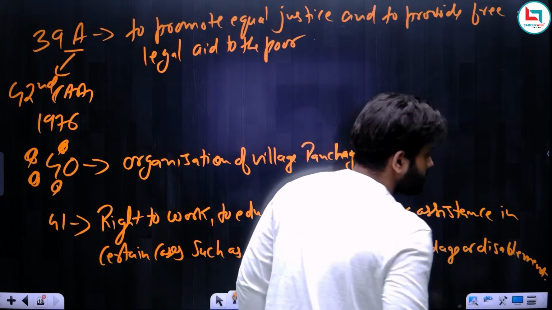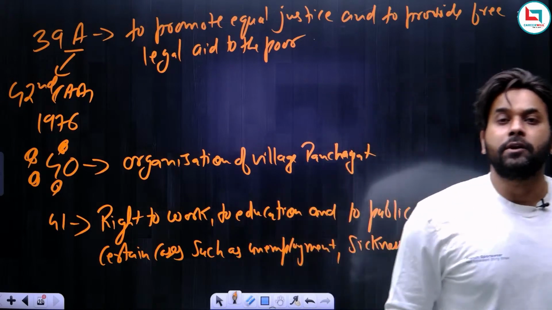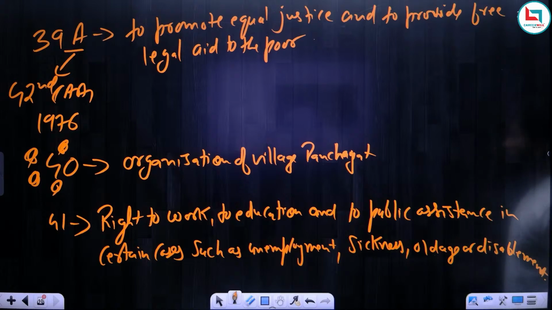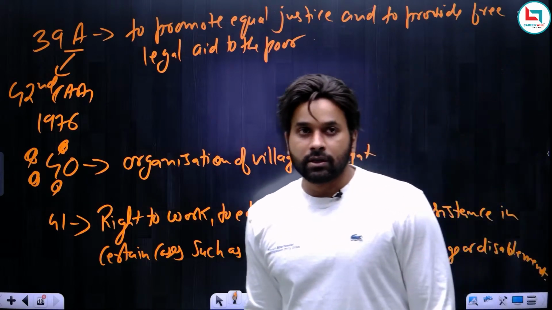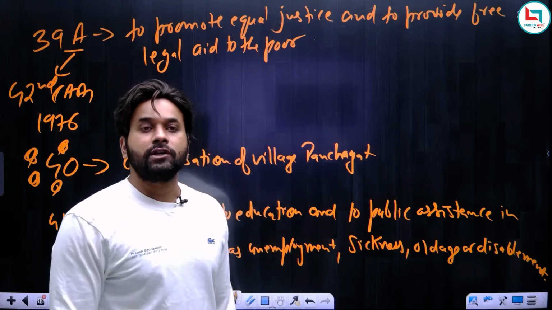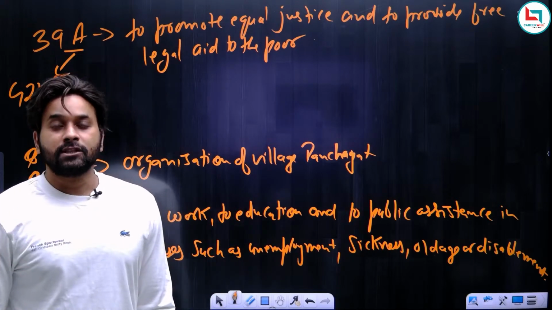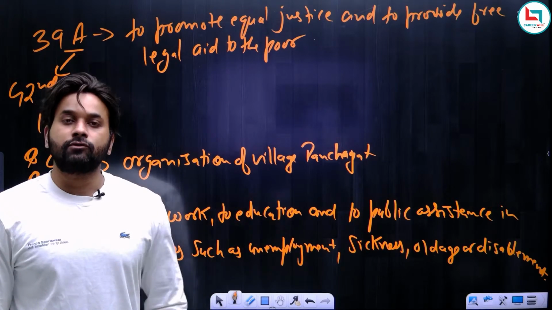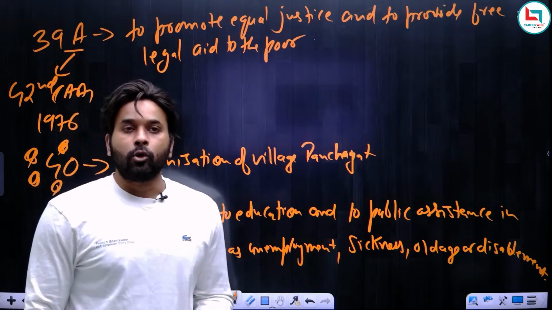Ideally it is the duty of the government to ensure that people have the right to work, have access to good education, and can expect public assistance, that is assistance from the government, in case they are unemployed.